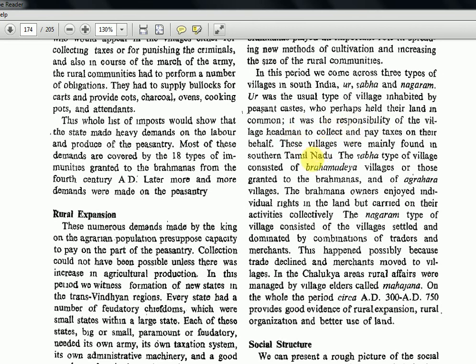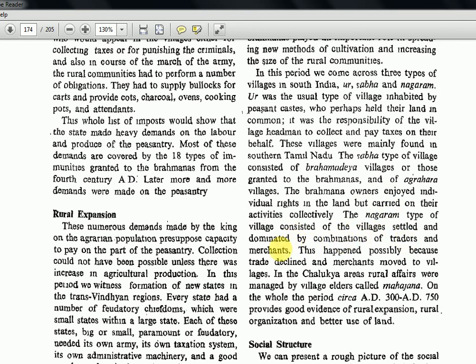The Sabha type of village consisted of Brahmadeya villages, or those granted to the Brahmanas. So Brahmadeya means granted to the Brahmanas, and of Agrahara villages. The Brahmana owners enjoyed individual rights in the land but carried on their activities collectively. Same like I told long back also, the individuals will be owning the land but the decisions will be made as a community. The Nagaram type of village consists of the villages settled and dominated by combination of traders and merchants.